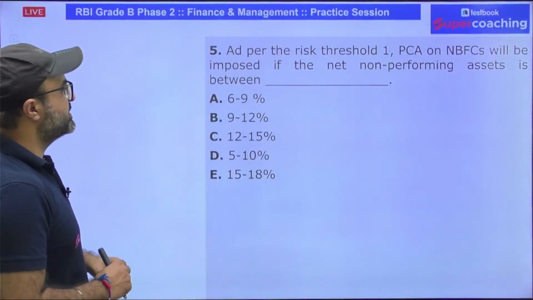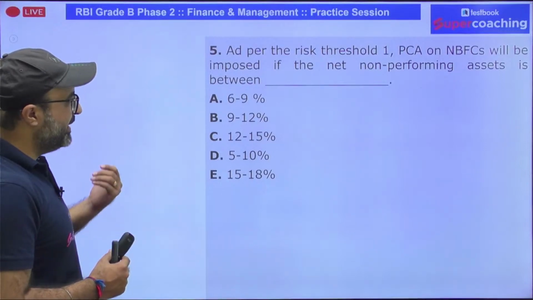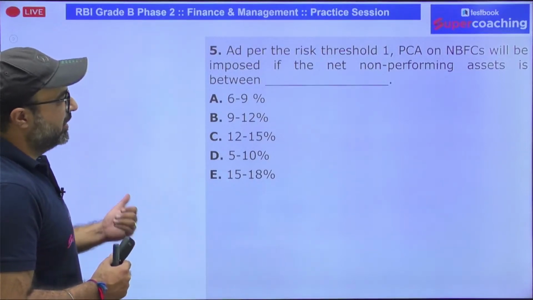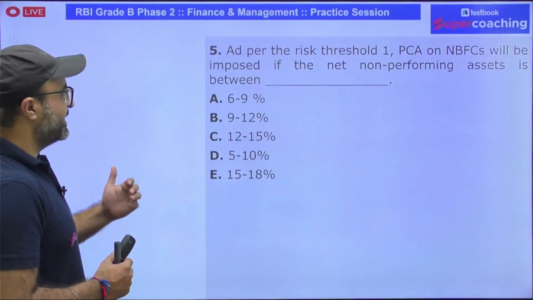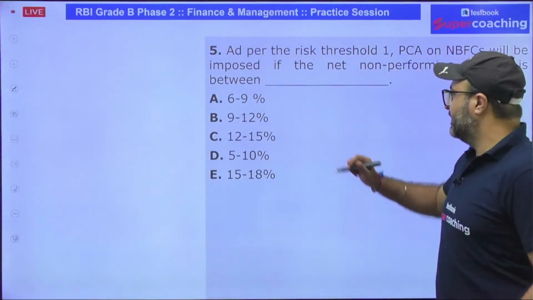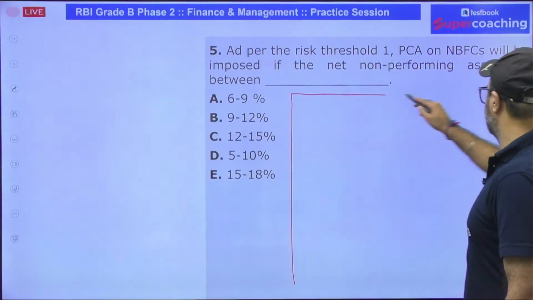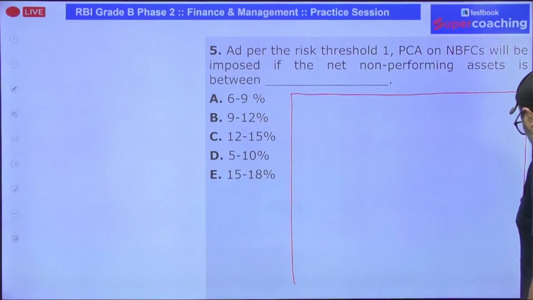As per the risk threshold 1, PCA on NBFC will be imposed if the net non-performing asset is between. So this is a very important question. I think I will be able to give my entire answer on the screen itself. So please pay attention, guys. This is going to be interesting. We know that very well.